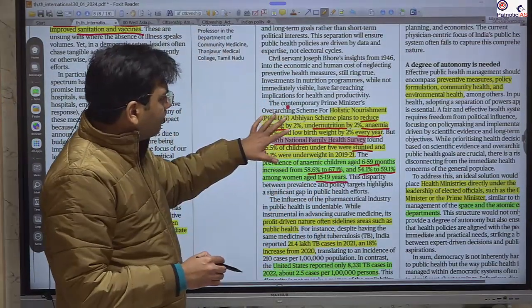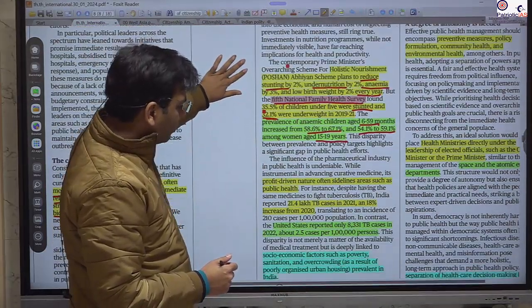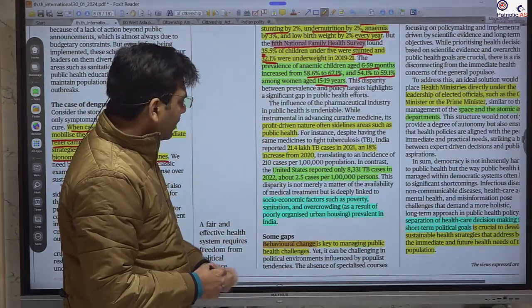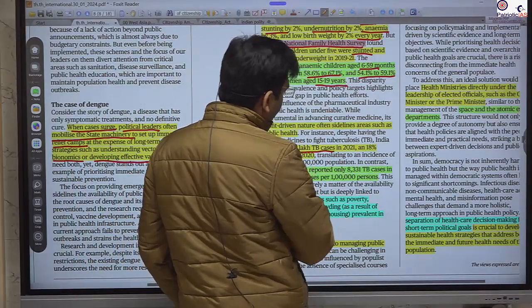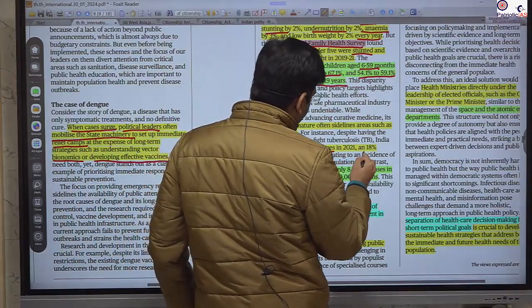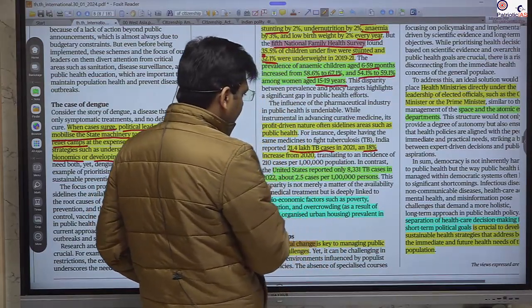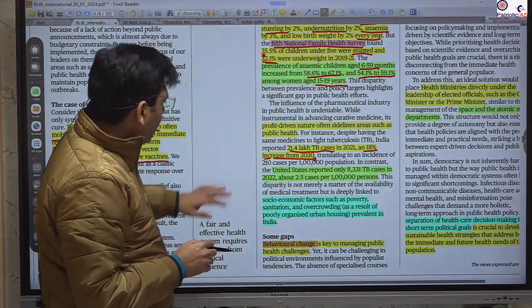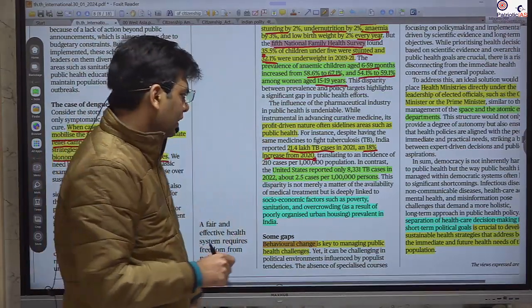So the implementation of these programs has not been that effective. We have seen the case of TB as well. There has been an increase in TB cases in 2021 as compared to 2020, and the opposite condition has been seen in the US.